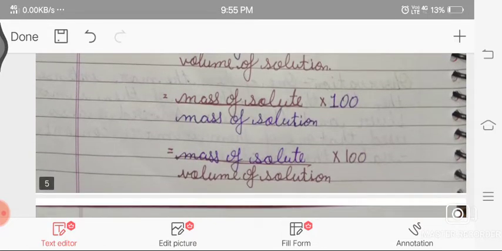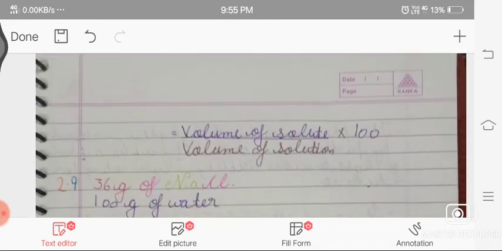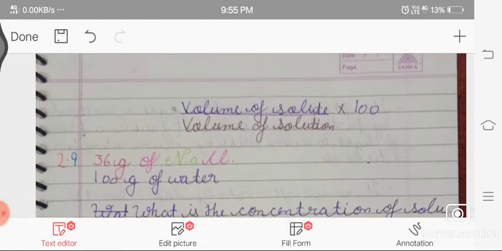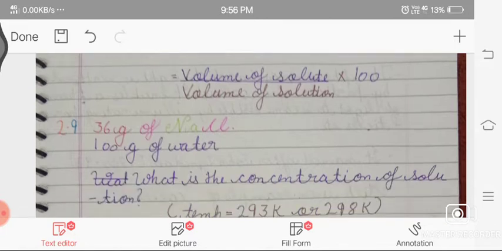And if we want the percentage, we can multiply it by 100. If both terms are given in volume, then volume of solute by the volume of solution multiplied by 100 gives the concentration as a percentage of the solution.